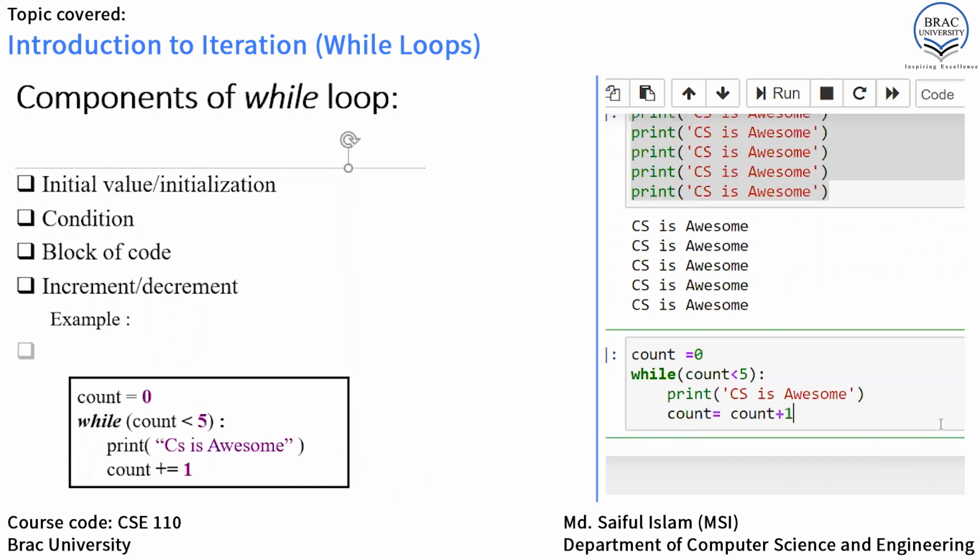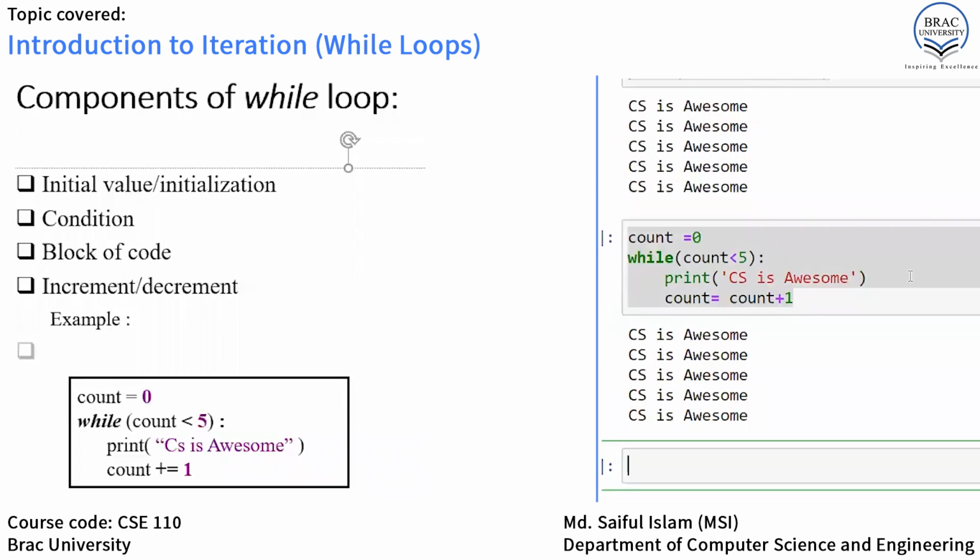Okay, I hope you have already seen something similar to this in the operator video tutorial. If you haven't seen it, I would recommend you to go back to that video and come back again here. Okay, so now let's run it. If we run it, we can see that we are getting the output "computer science is awesome" 5 times with the help of a for loop.